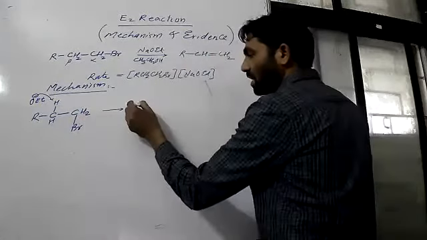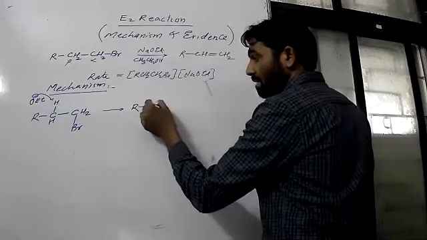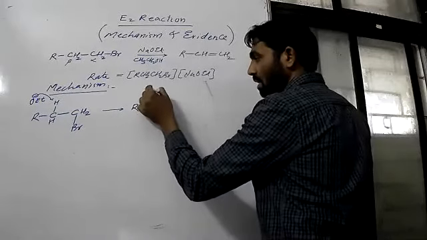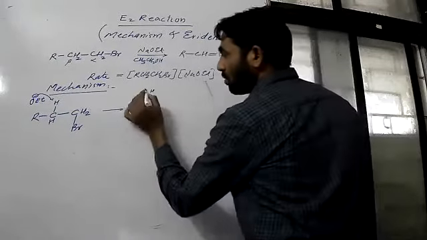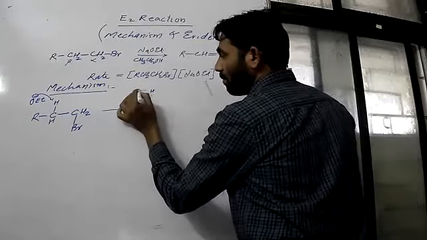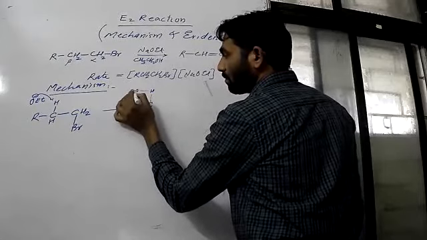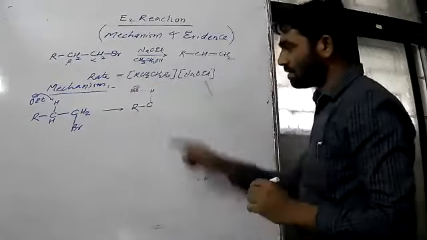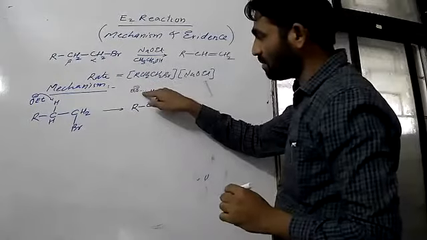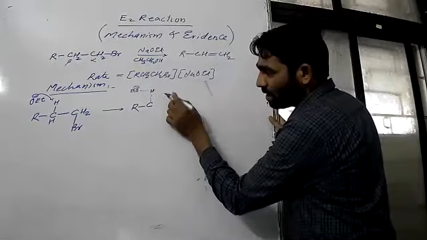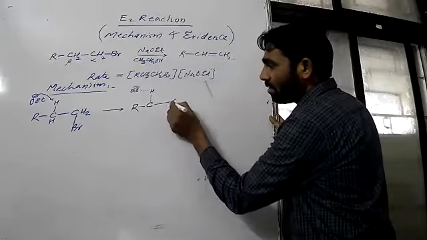In the mechanism, we can write a simultaneous or concerted path. So this OEt forms a bond with this. So we can write like this. This bond formation takes place. This bond becomes weak. There is already a single bond.